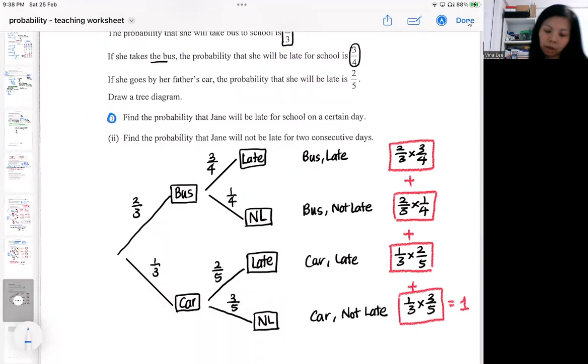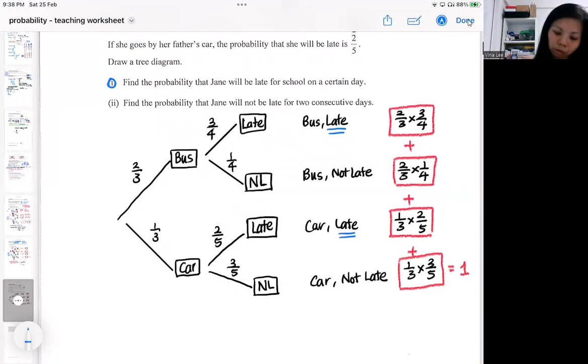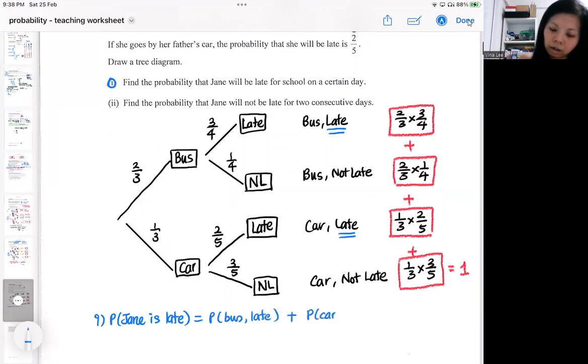For part 1, what is the probability that Jane will be late on a certain day? So you look at the outcomes, which two outcomes have late as the final conclusion? So there are two situations where she can be late. She can take a bus and end up late, or she takes a car and she also ends up being late.